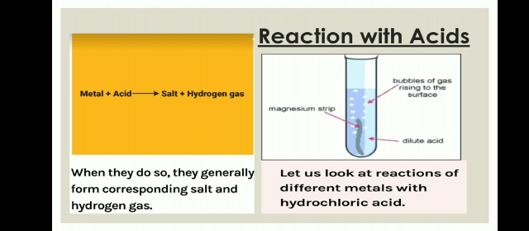In this diagram you are seeing that when we dip a strip of magnesium in a dilute acid, some bubbles are rising up. So these bubbles are of hydrogen gas. So let's look at the reactions of different metals with hydrochloric acid.